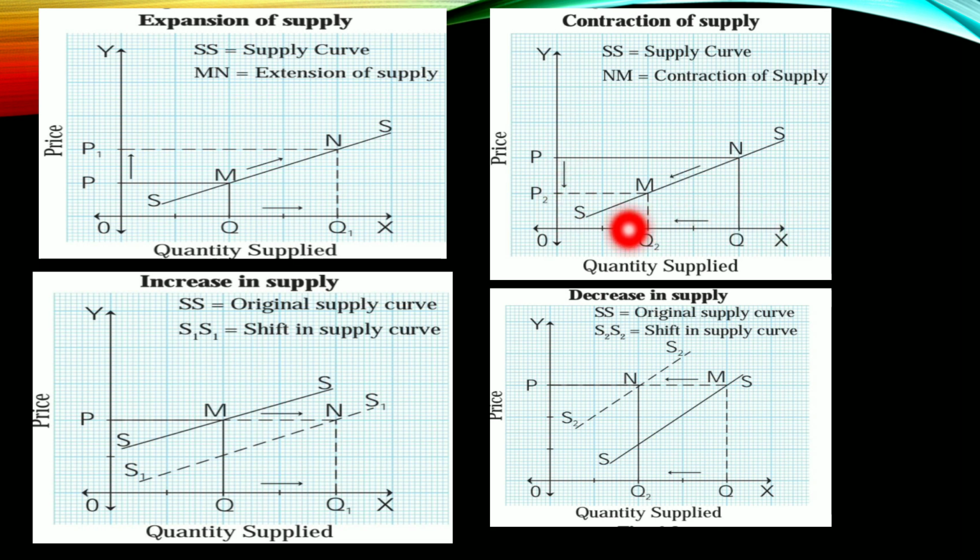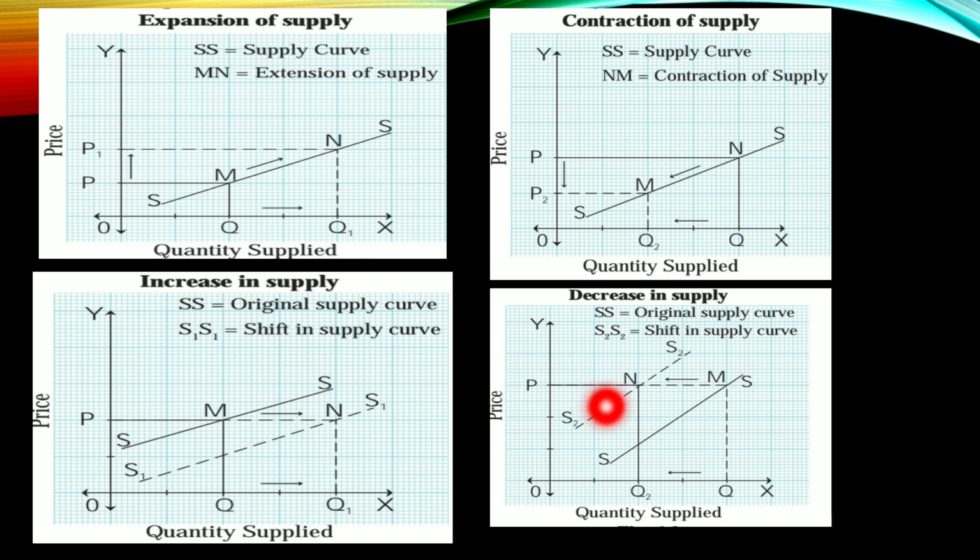The arrow shows supply decreases. So this is contraction of supply. Increase in supply: price constant, no changes in the price, but due to other factors supply increases, so the supply curve shifts to the right-hand side. This is increase in supply.